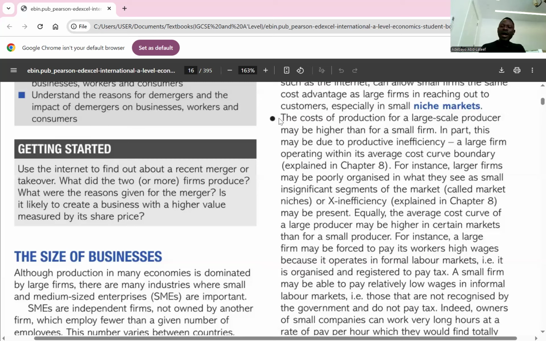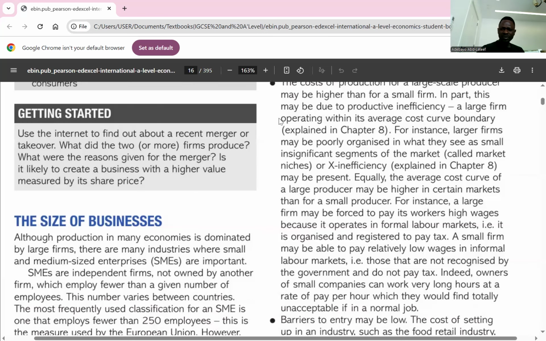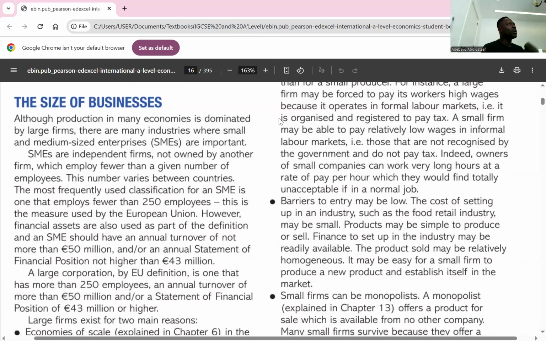So these are the reasons why a small business might be able to survive. The reasons are: one, economies of scale, and high cost of production for large firms. Small firms might be monopolists, and barriers to entry might be low. So these are the reasons why a small firm might be able to survive in an industry that contains large firms. Any question about that? Thank you.